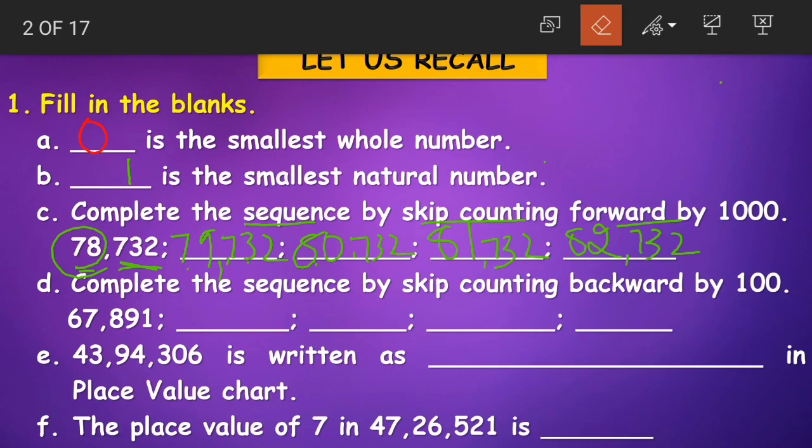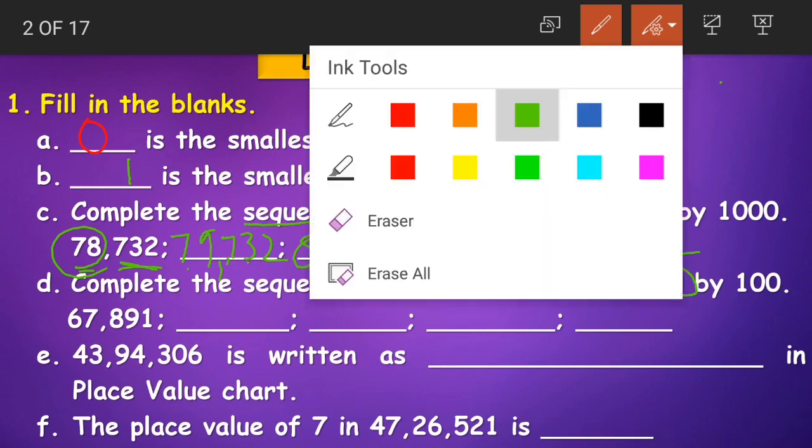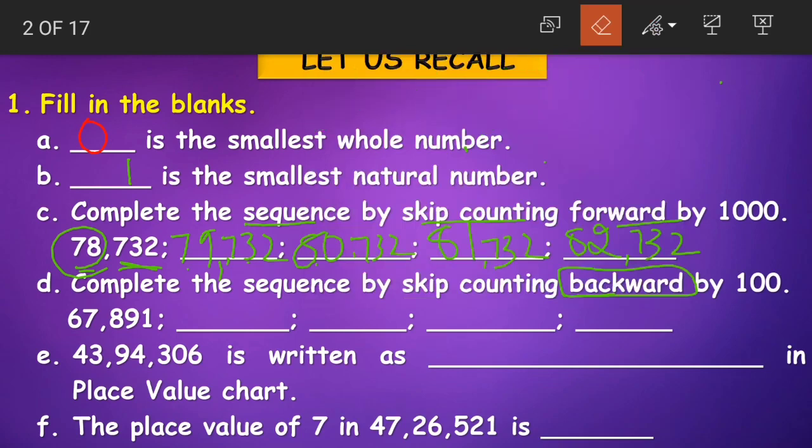Next question is, complete the sequence by skip counting backwards. Pay stress to this word backwards here. Backward by 100. Backwards means to go to the before number. When I have 3 and I ask you to count backwards, you will move from 3 to 2. If you are moving forward, you will go to 4. Understood? If you move backwards, you go to 2. What is he asking? Move backwards by 100.